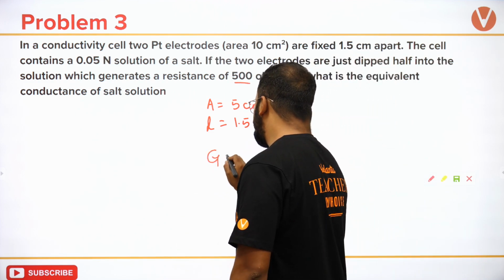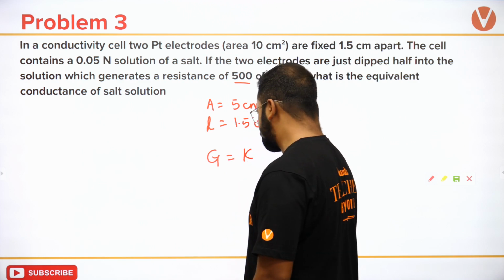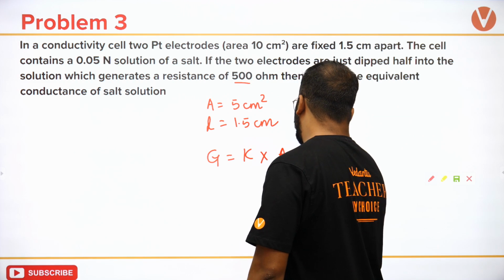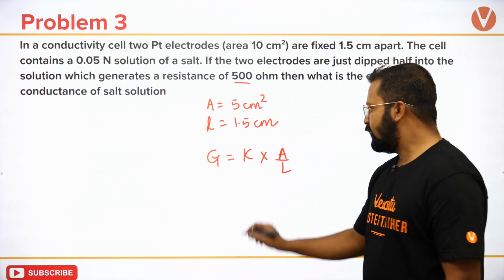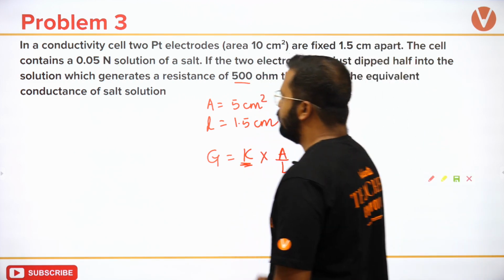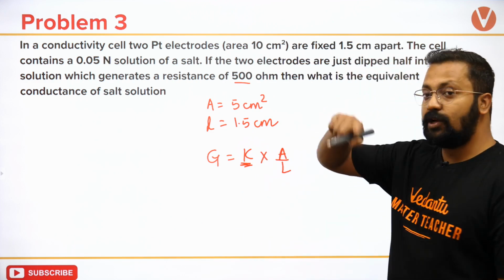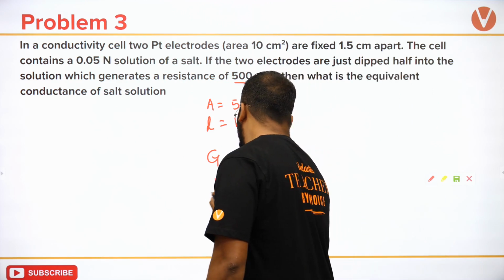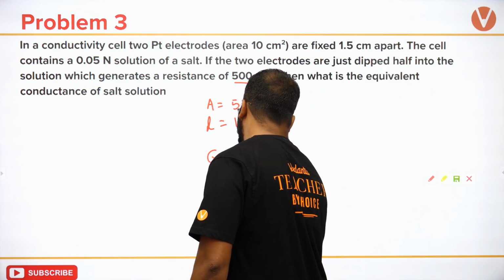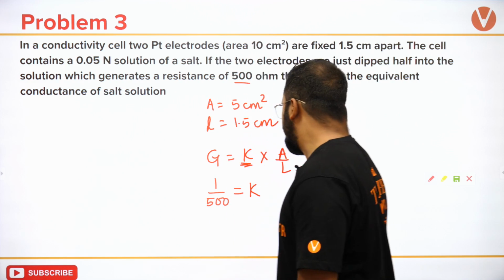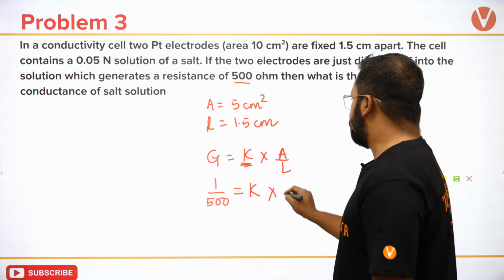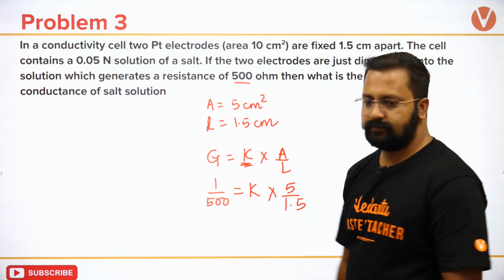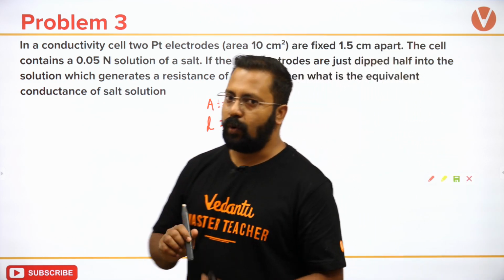So G is equal to kappa A upon L. I need to calculate kappa, because I need to calculate equivalent conductance later on. So G is given as 1 upon 500. Kappa is to be calculated. A is 5 and L is 1.5.